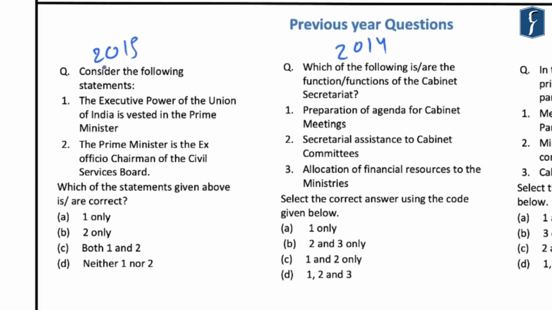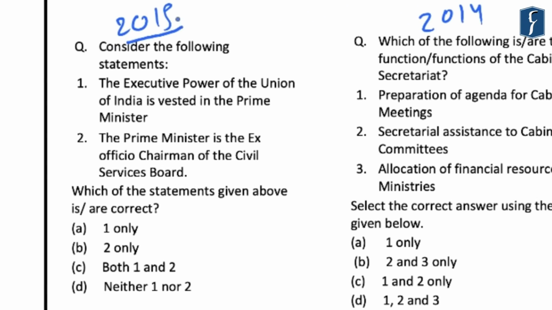Now, this question that was asked in the year 2015 was again related to the constitutional position of the President of India, and it was related to the executive powers of the President. So if you look at this first statement, it reads that the executive power of the Union of India is vested in the Prime Minister, and which is the incorrect statement. And here you should notice that this particular statement was also asked in the previous year, in the year 2014. So this highlights that solving previous year questions can be important for us for the upcoming preliminary examinations.